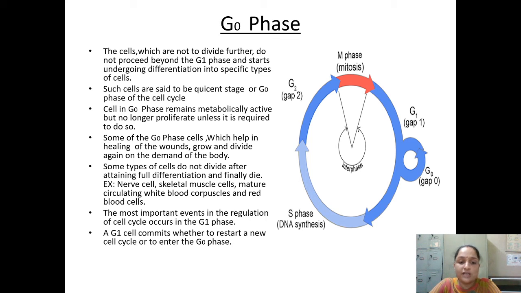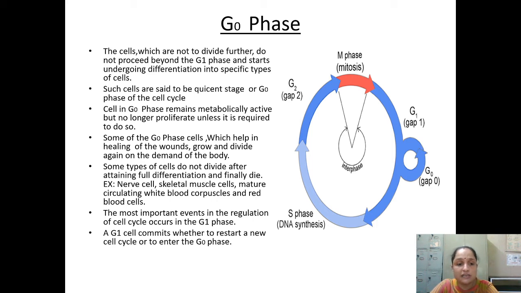Some of the G0 phase cells which help in healing of the wound grow and divide again on the demand of the body. As I told you, G0 से exit कब करेंगे, जब कभी body में कुछ ऐसा requirement है, उन cells की और जरूरत है, then only they are going to enter again into the G1 phase and start the cell cycle. Some types of cells do not divide after attaining full differentiation and finally die. कुछ ऐसे भी cells होते हैं which are not at all going to produce their progeny, and when mature they will grow, after that they will die.